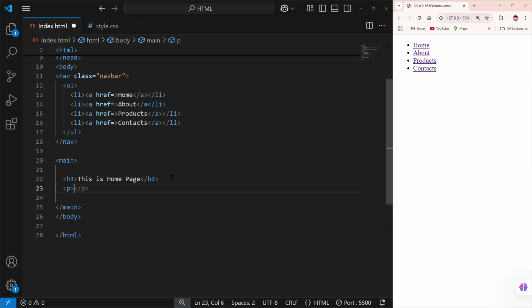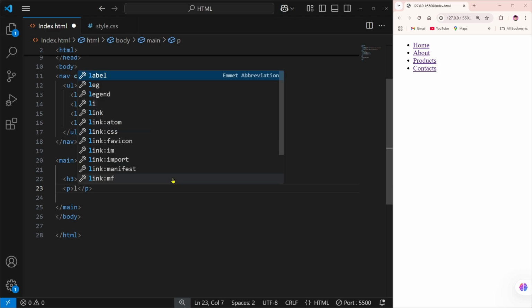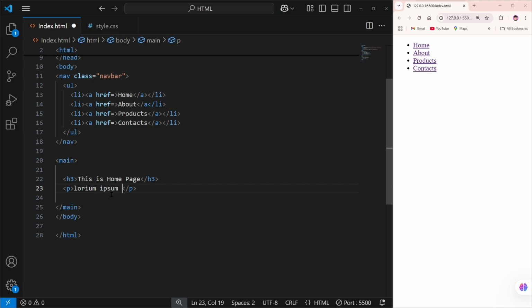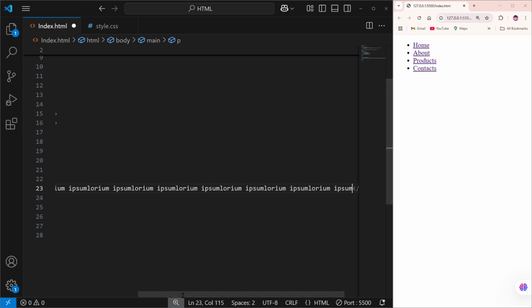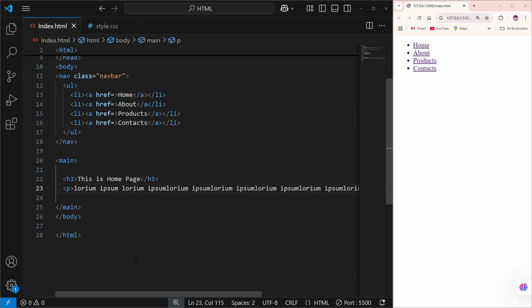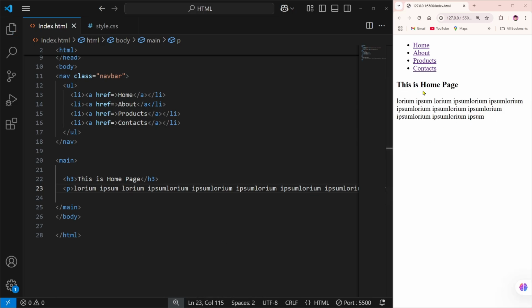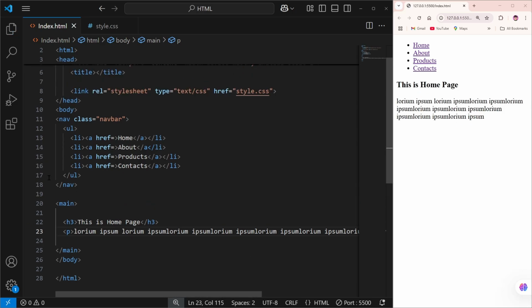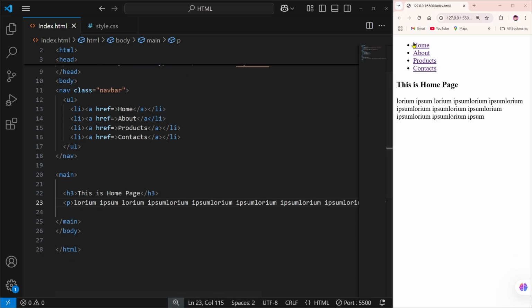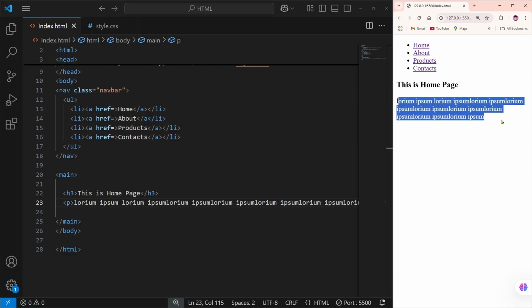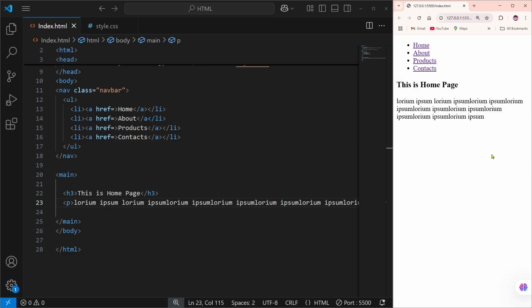Into the p tag we can simply add lorem ipsum, and we can give it 3 or 4 times. Then we can simply save it. After saving it, as we can see in this HTML file, we added a navbar and this home page and some text over here.